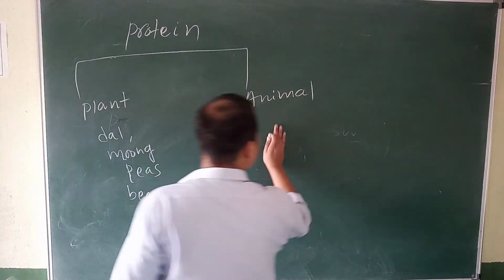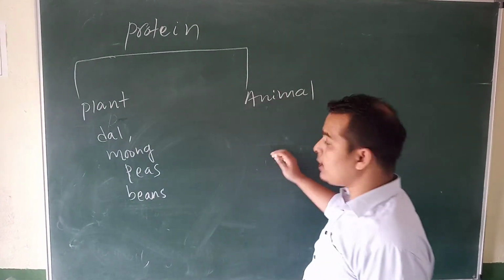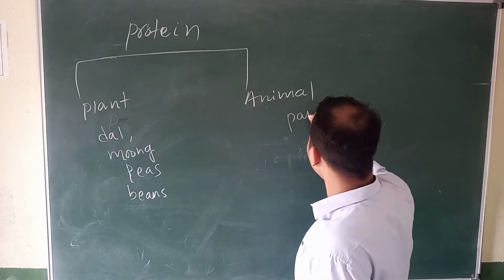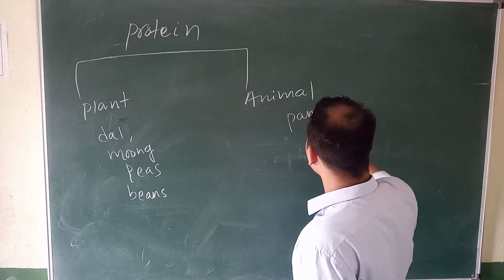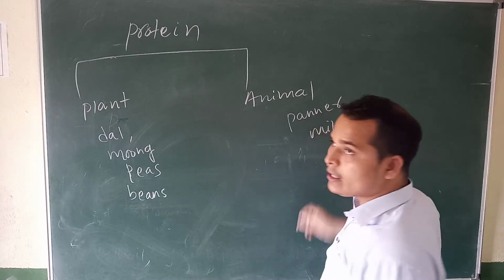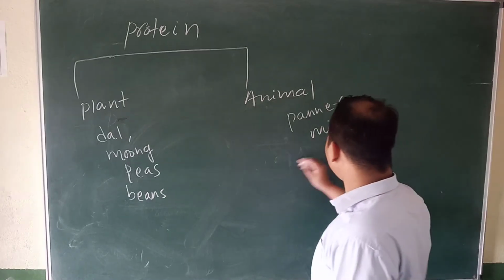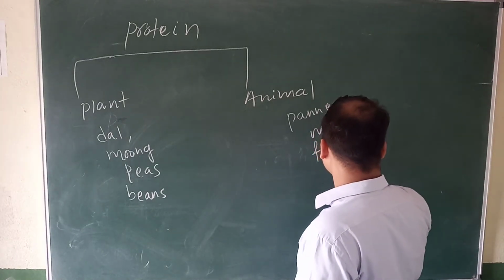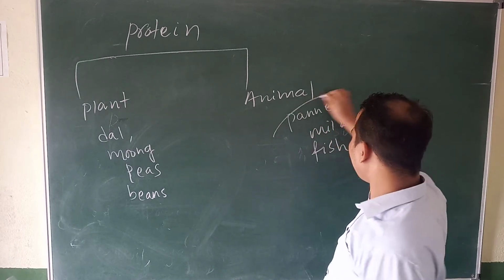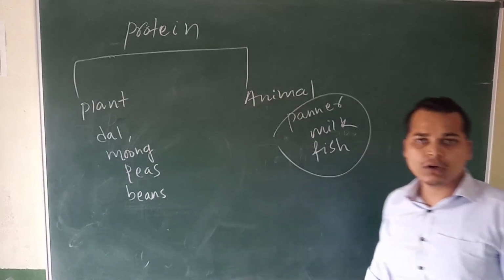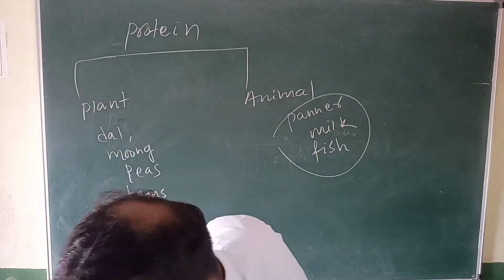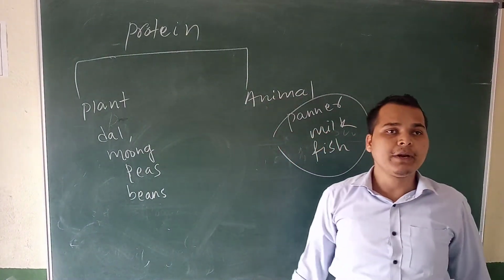Tell me some food names which we get from animals. So it is paneer. Yes or no? Paneer, milk. So many examples are there. Then fish. So these foods contain what? Protein. Yes or no? So this is about the food and the nutrients.